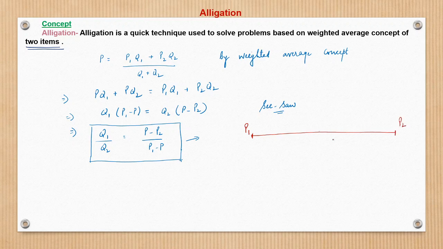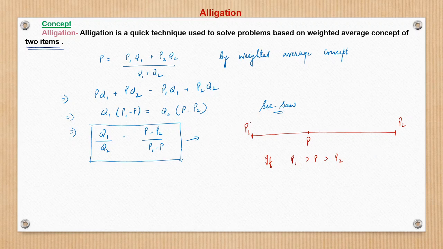Here it is P2, and the average is somewhere in between. Suppose P1 is heavier, so it is like this. This is the balance point, the hinge. If the hinge is placed at this place, the seesaw is in balance. Now see what happens. Let's suppose P1 is greater than P2, let this be true.